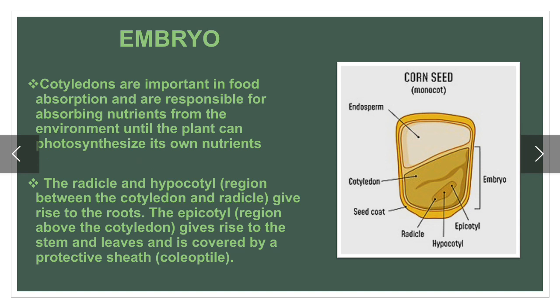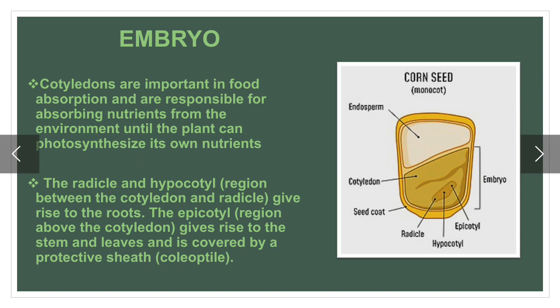Embryo of monocot. You can see in the diagram corn seed, endosperm, cotyledon, seed coat, radicle, hypocotyl, epicotyl, embryo. Cotyledons are important in food absorption and are responsible for absorbing nutrients from the environment until the plant can photosynthesize its own nutrients.